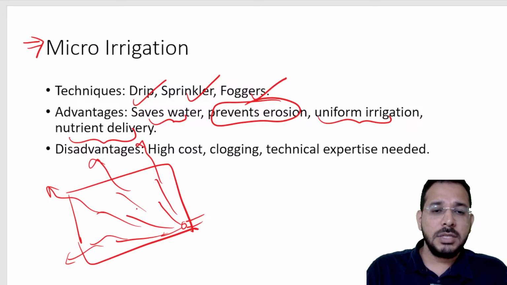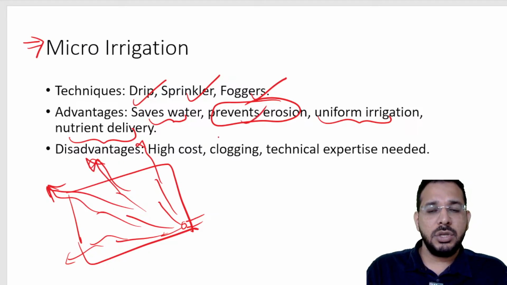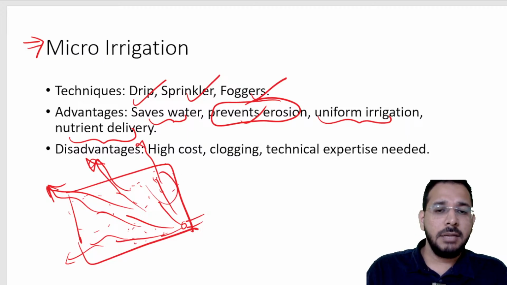Also with this water, soil is also getting flown away, because of which there is erosion of soil, and water might go and accumulate in this region, and this part of the region might get less water, this might get less water, here the water might get accumulated. So some plants are getting more water, some are getting less water, so there is no uniform irrigation.